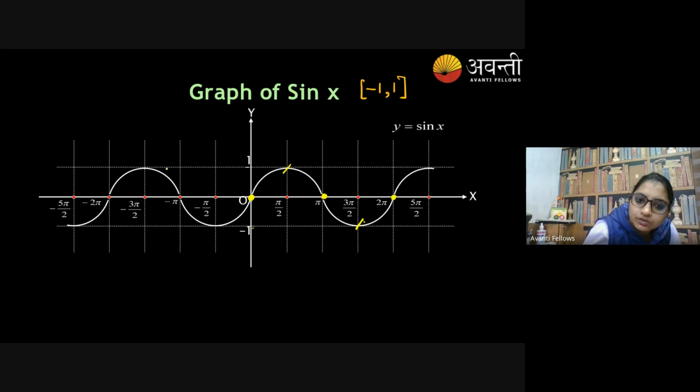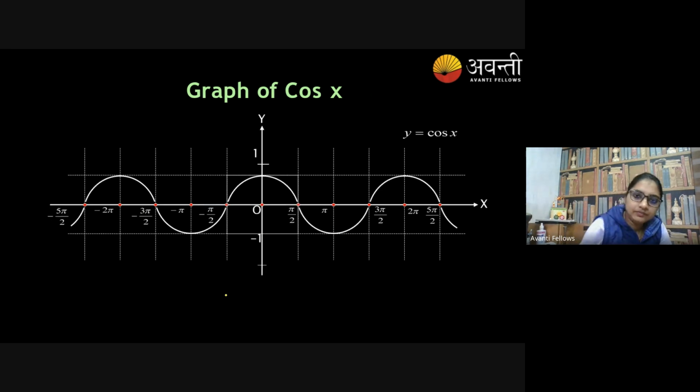So it's a continuous curve that looks like this. Then cos also has minimum value -1 and maximum 1, so your graph again goes between -1 and 1 only. Cos 0 is 1, cos 90 is 0, cos minus 90 is 0. Right? Yes, ma'am.